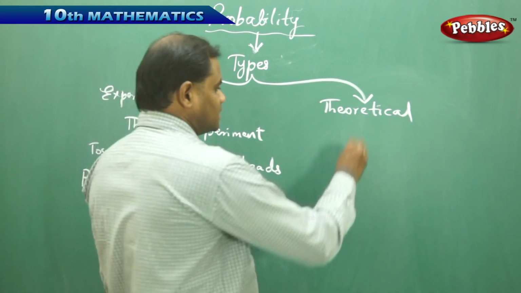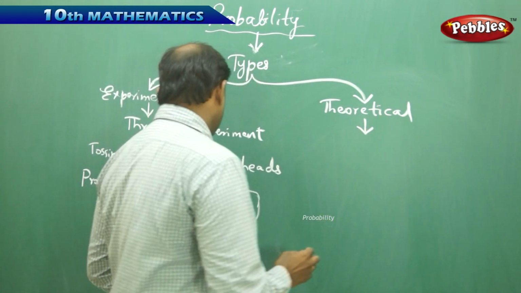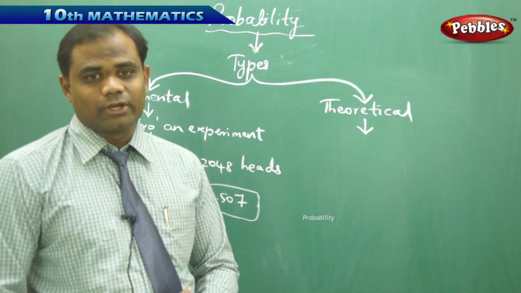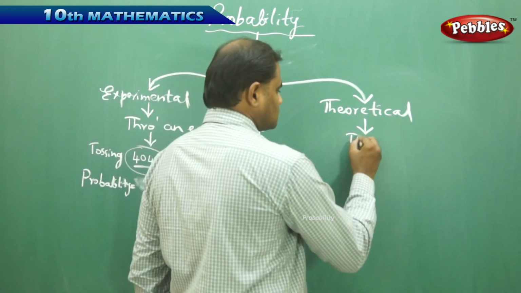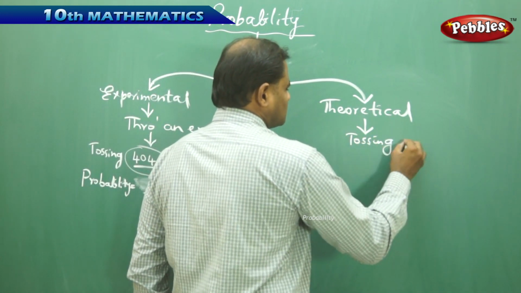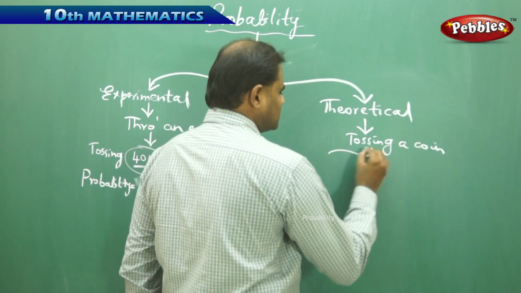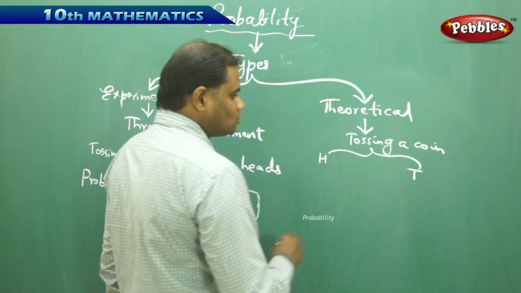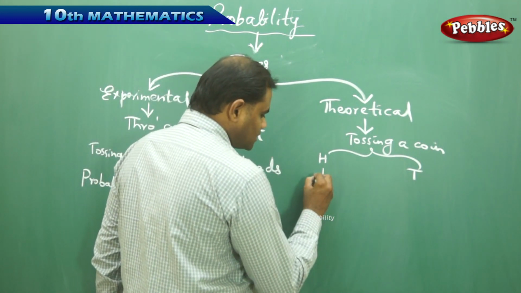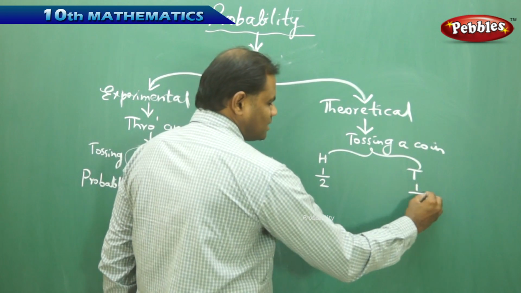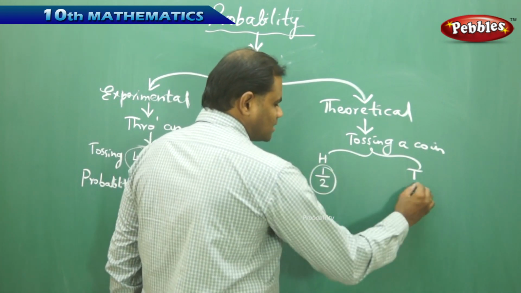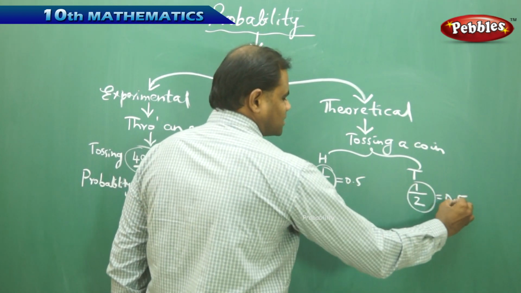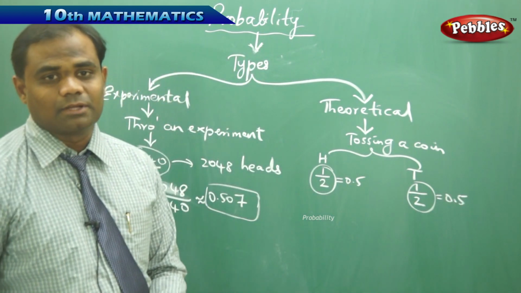Theoretical probability is not done through an experiment of so many tosses of a coin, but we assume that when I toss a coin, the possibility is either getting a head or a tail, where the two sides of a coin will give me one head out of two sides and one tail out of two sides. So these are the chances of happening, getting a head or a tail, is how we understand theoretical probability.